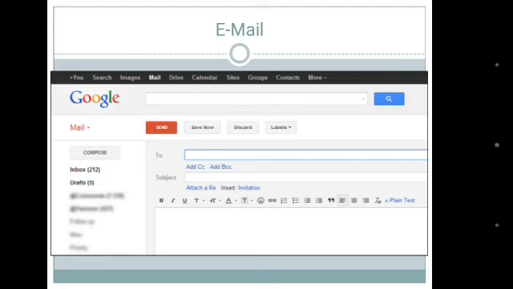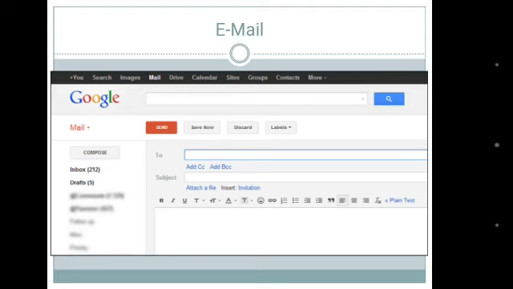Now let's see some components from the email page. Here you can see, students, the inbox. The inbox is the name of the folder that stores your received mails. Now the structure of the email message: From means this field is used to write the email address, the name of the sender also, we can say. And To is the field where we can write the address or addresses to which the mail is sent.